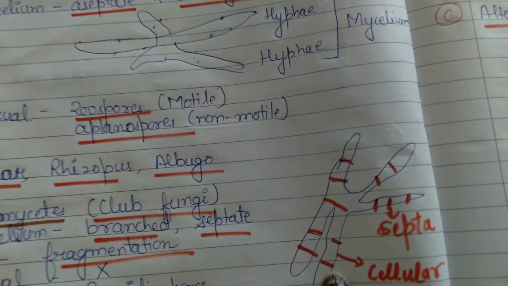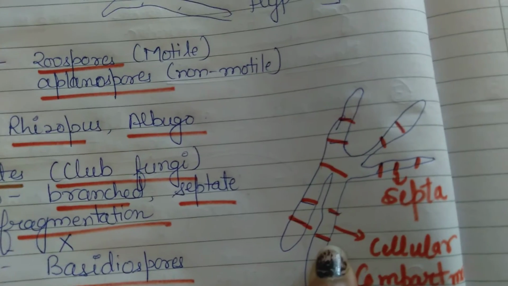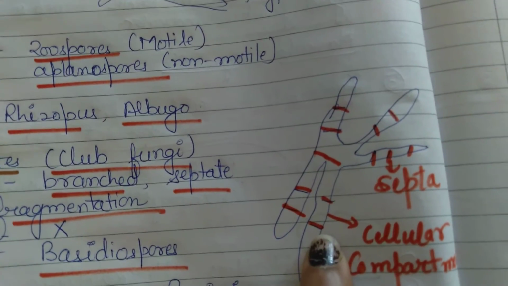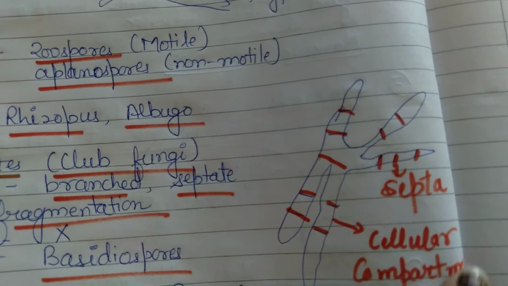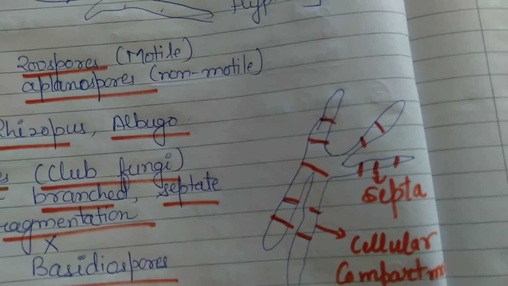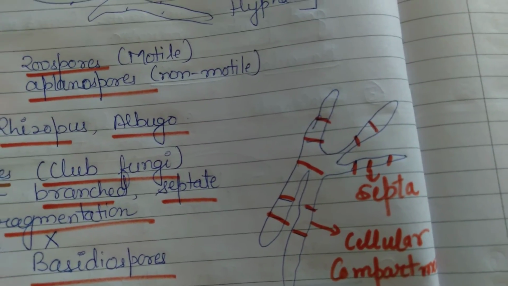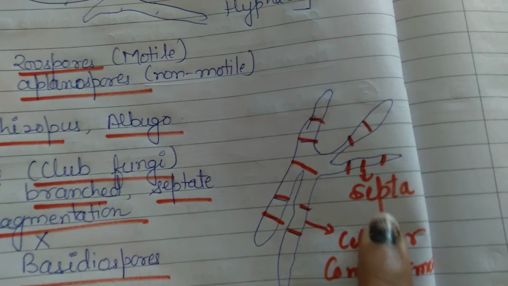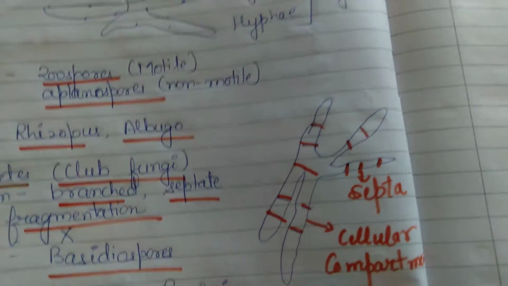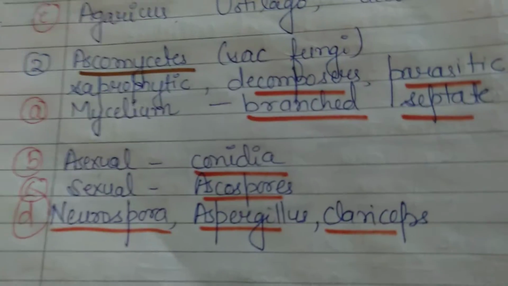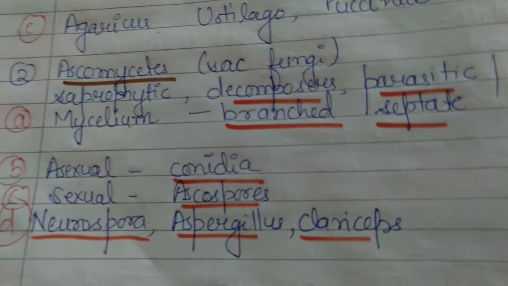These cross walls are known as septa, and these form cellular compartments. Fine. Because of this septa, there is formation of cellular compartment. Next is examples of Ascomycetes are Neurospora,